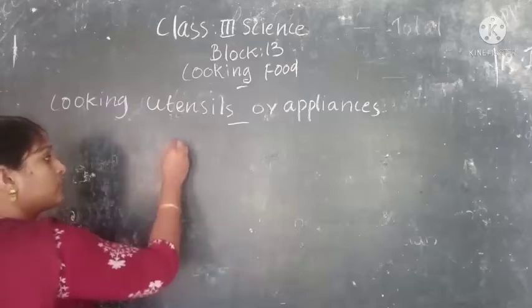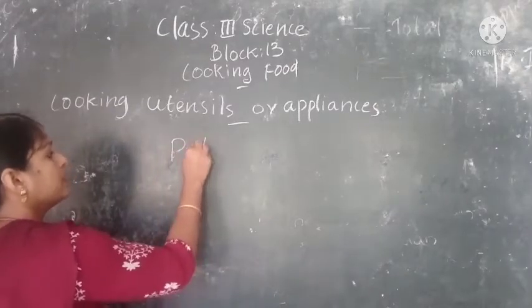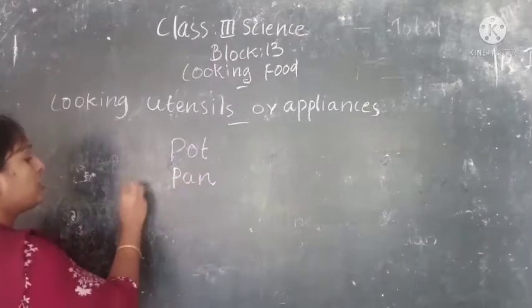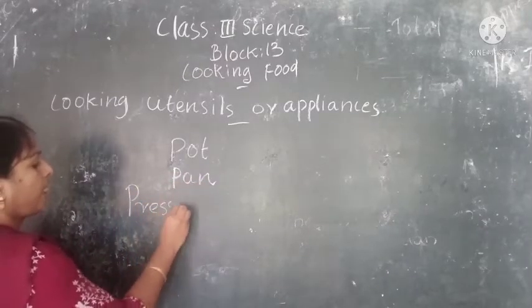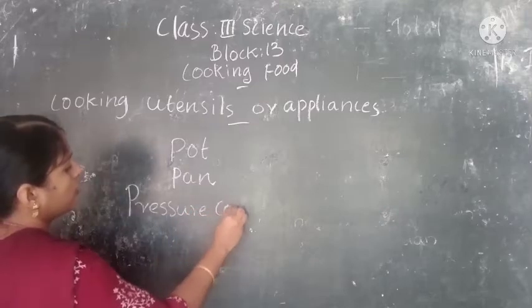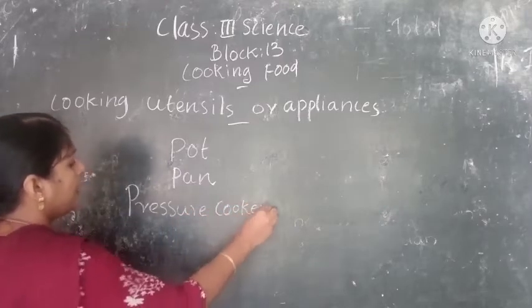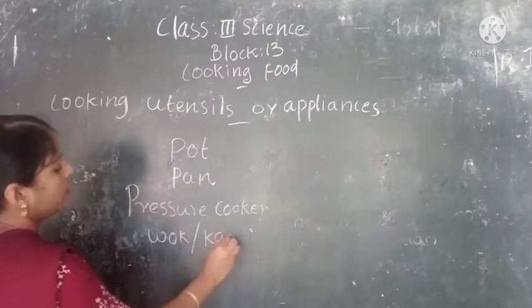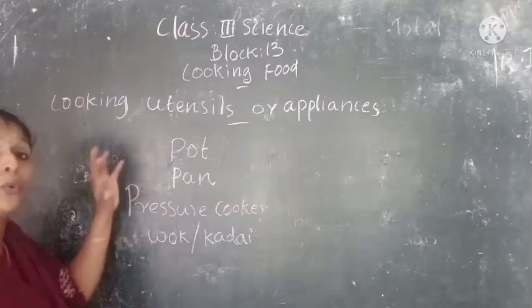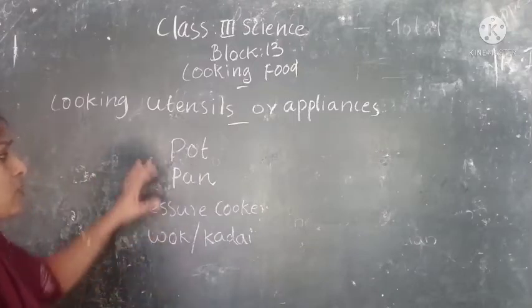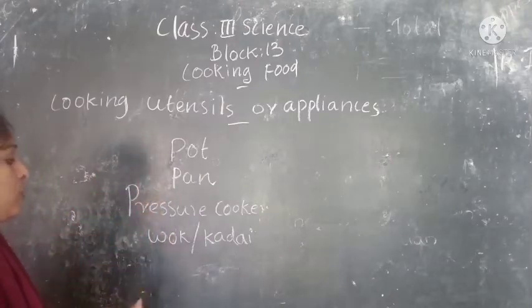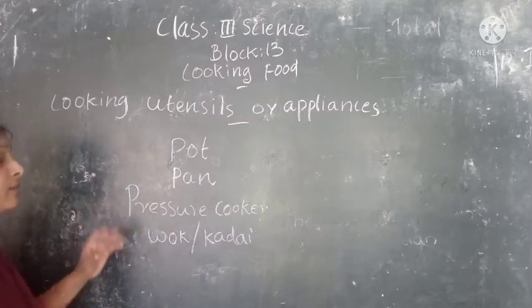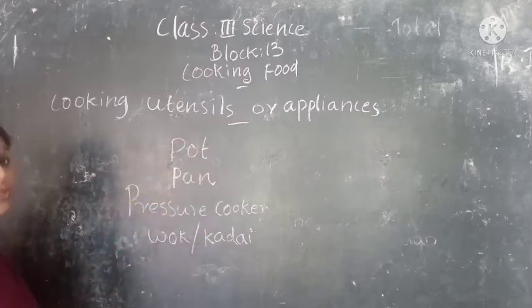Yes, we can use a pot, a pan, a pressure cooker, a wok or kadai. These are some of the utensils used for cooking food.